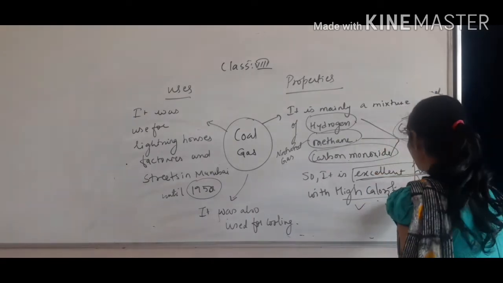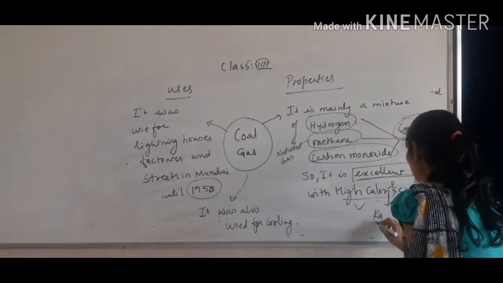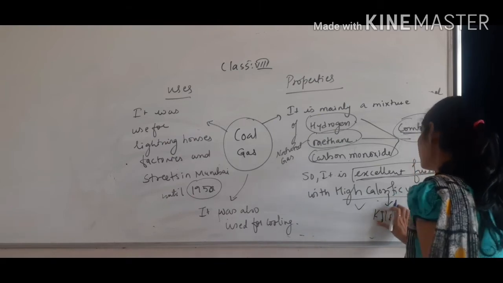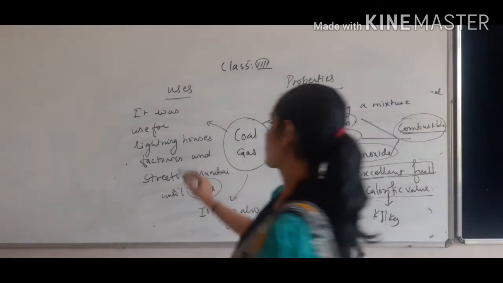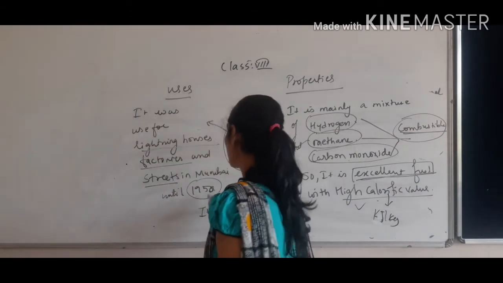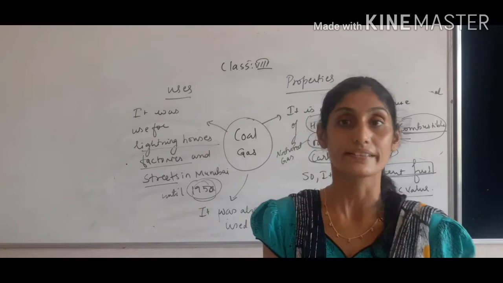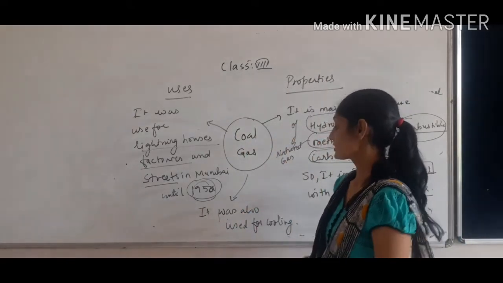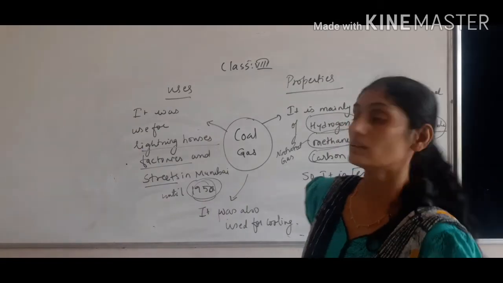What is the unit of calorific value? It is kilojoule per kilogram, kJ per kg. It was used for lighting houses, factories, and streets in Mumbai until the year 1950, and it is used for cooking purposes. So this is all about coal.